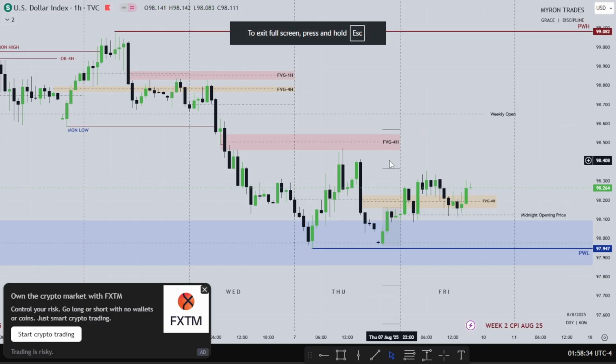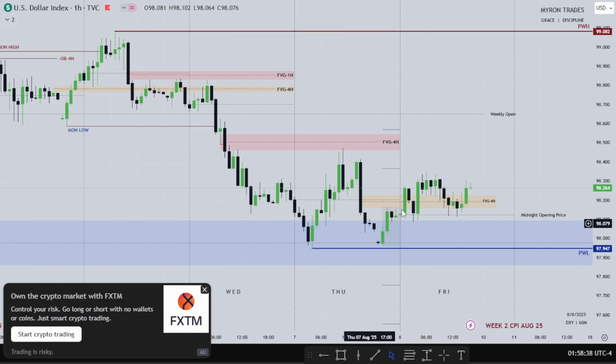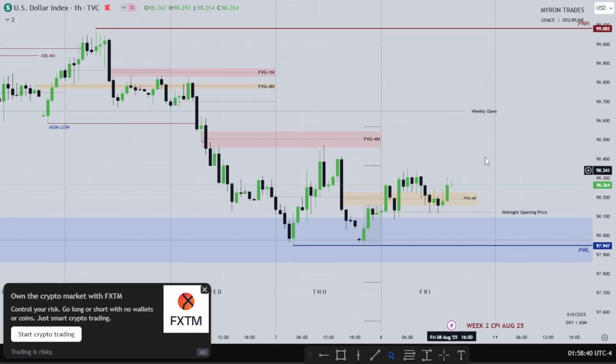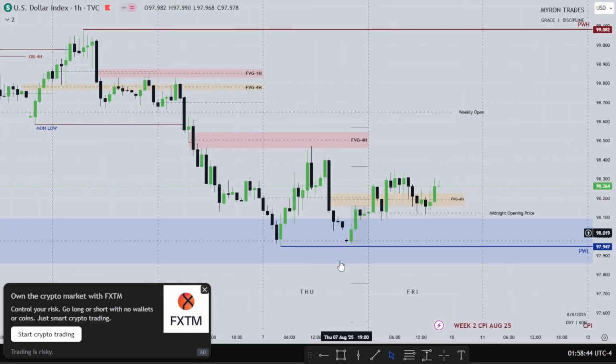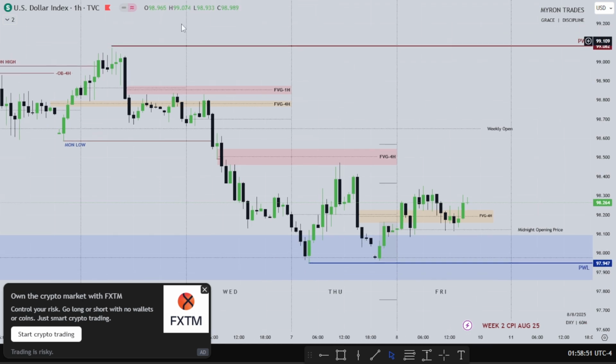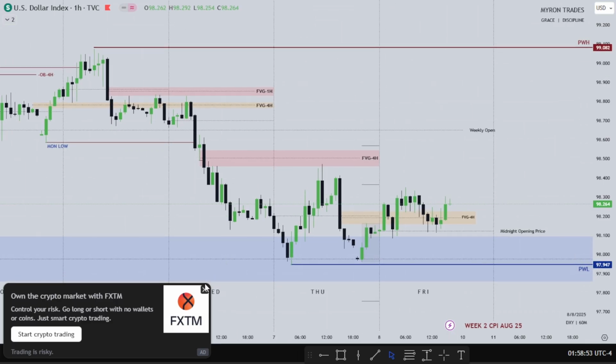So we see Friday just consolidating after Thursday has found support at this daily fair value gap. Then Friday consolidates inside this huge 1 hour fair value gap. These are the lows I was telling you about in the daily time frame. This will be the previous week low for the new week, and this will be the previous week high for the new week that is about to begin.